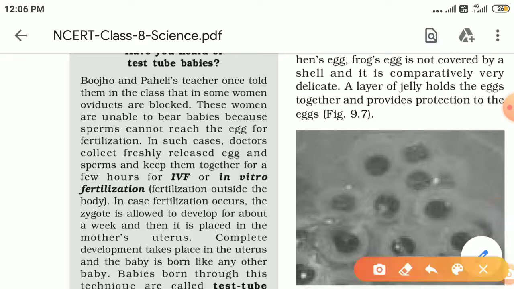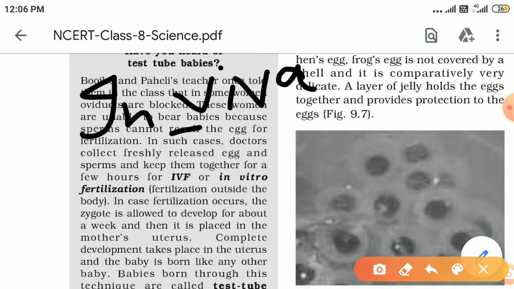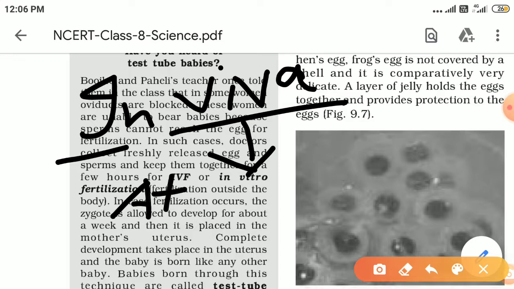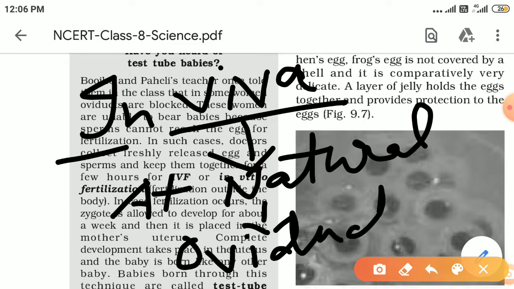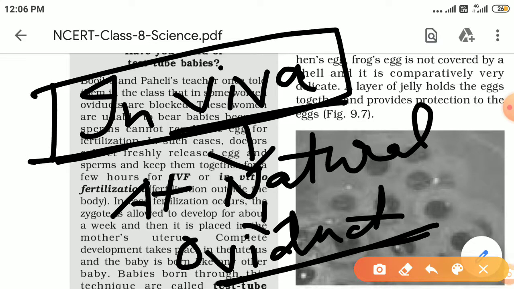And there is one more term called in vivo. We use the term in vivo when fertilization happens at its natural place. And what is the natural place of fertilization? That is the oviduct. So in most females, the fertilization is of which kind? It is in vivo fertilization.